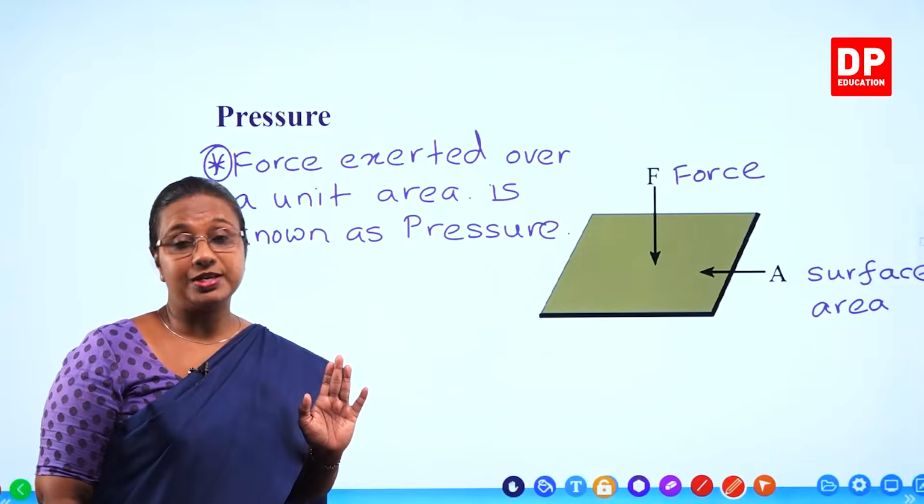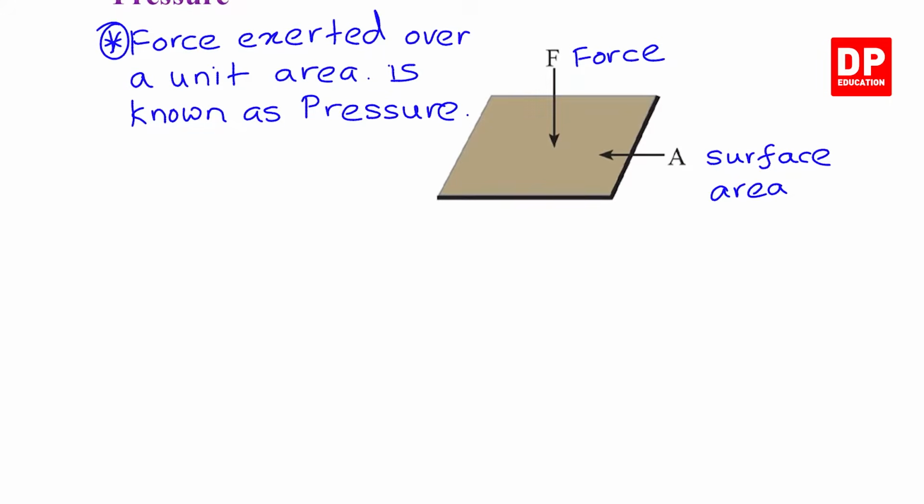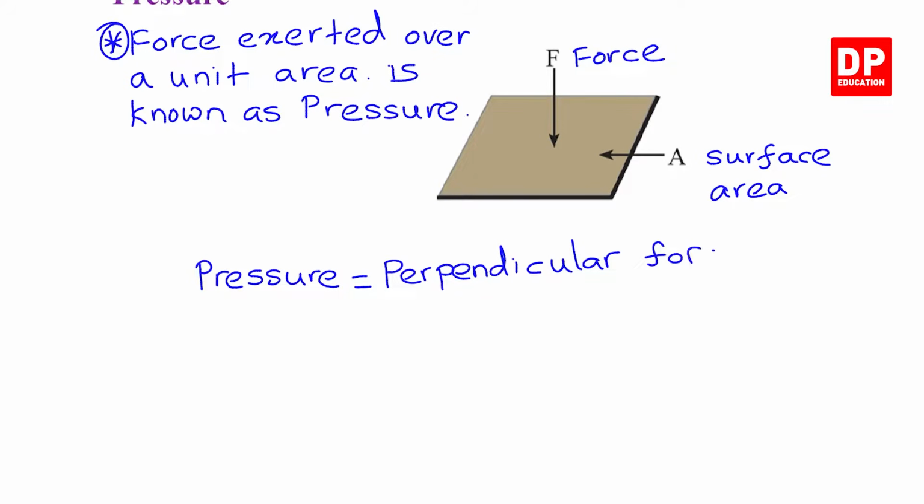If we write the equation for pressure, using the definition, we can say pressure equals, instead of saying force, we can say perpendicular force exerted. Why do we say perpendicular force exerted?